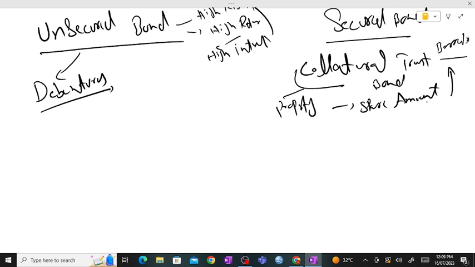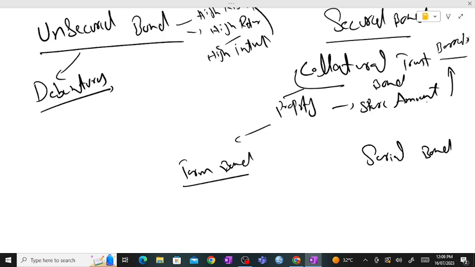Then in secured bonds, we have the term bond and the serial bond. A term bond will mature on a single date. For example, you have invested in a project, and the project offers you, let's say, 15% return on your investment after 5 years.